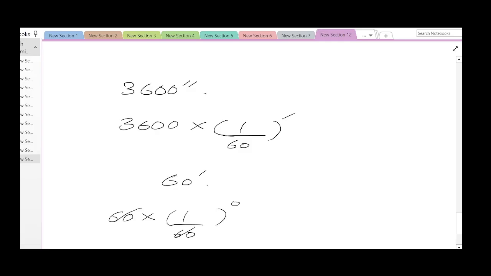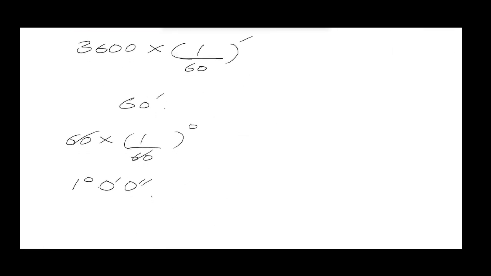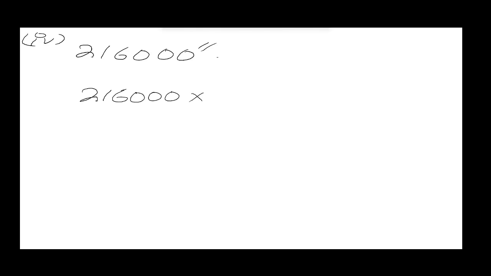So let's write the question here. Here we have 216000 seconds. So what will happen first? We will write 216000 and it will be multiplied with 1 by 60 minutes. So when that is multiplied with 1 by 60 minutes, that results in 3600 minutes.